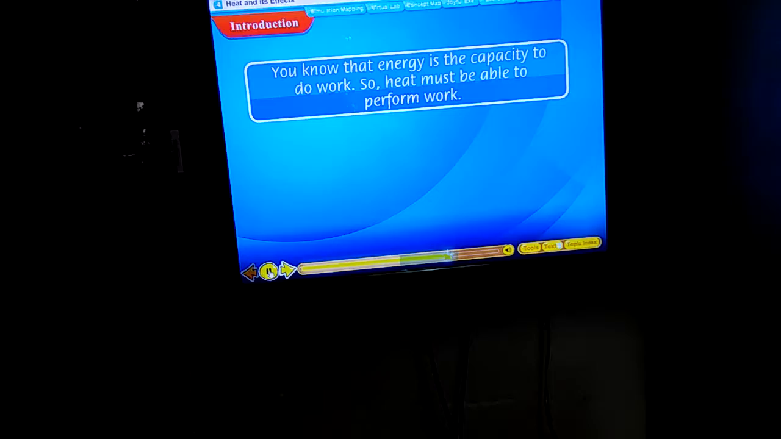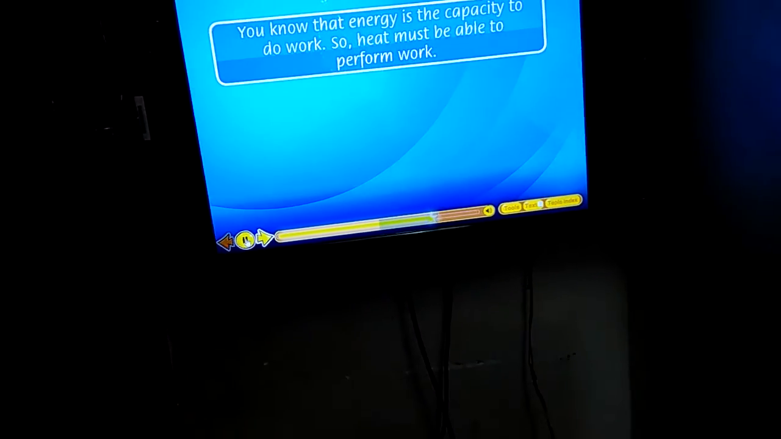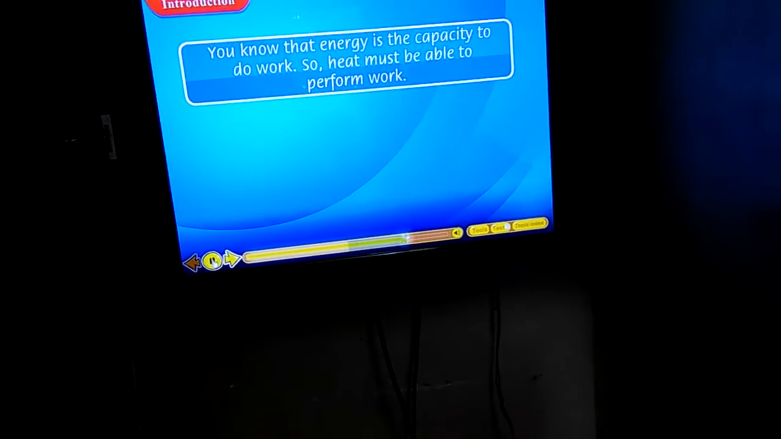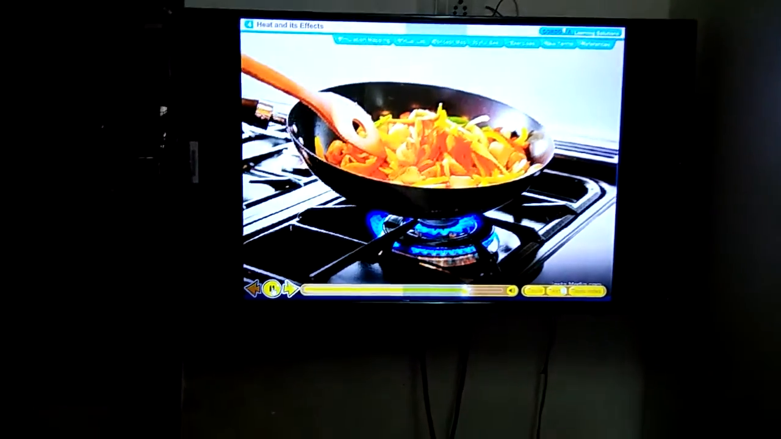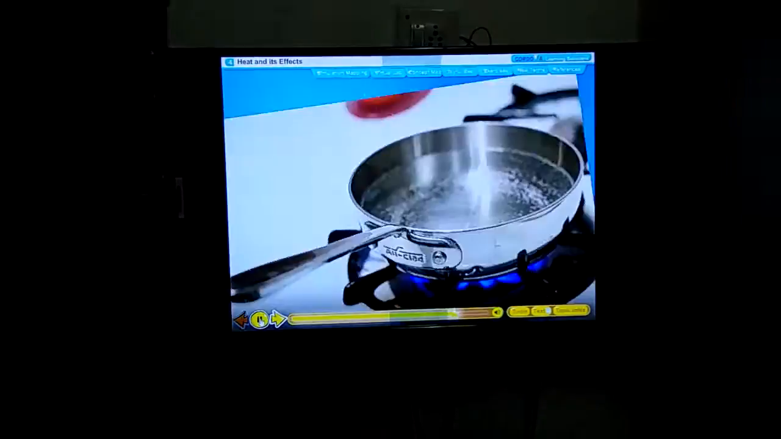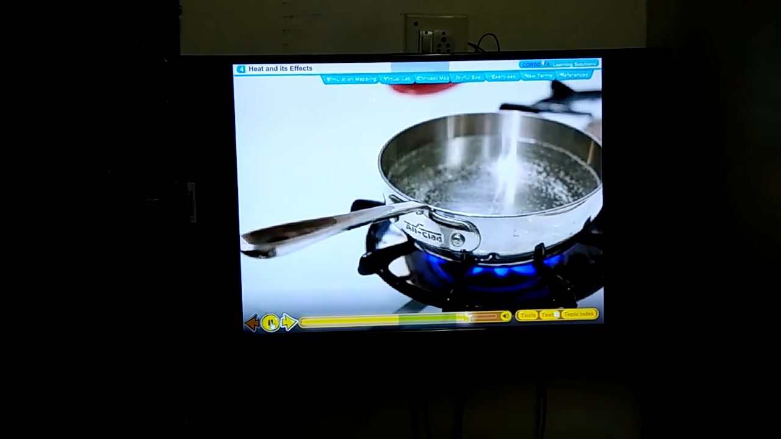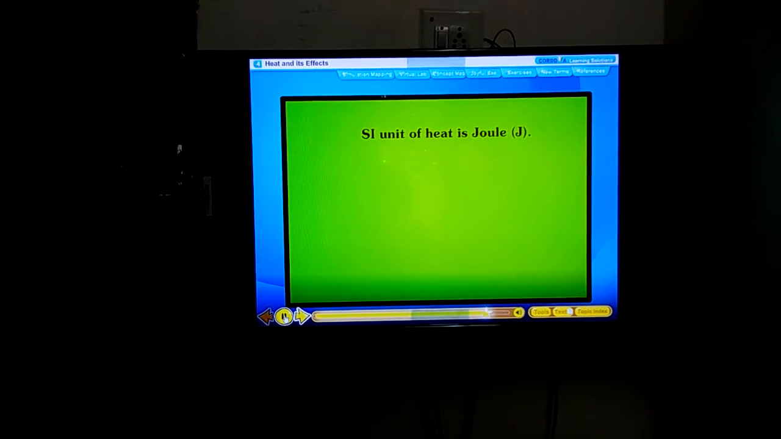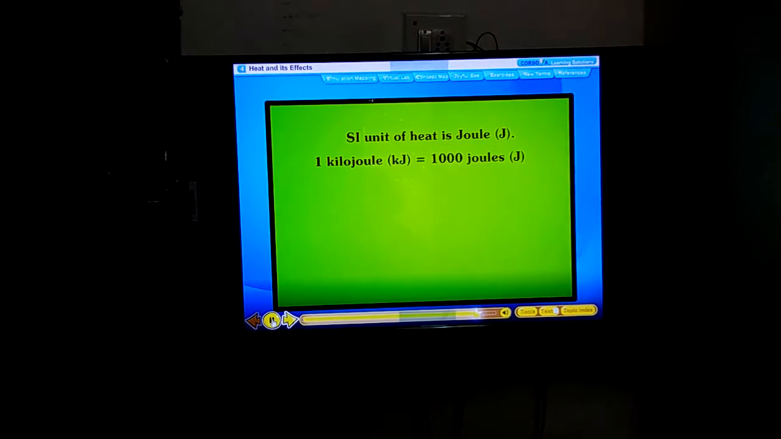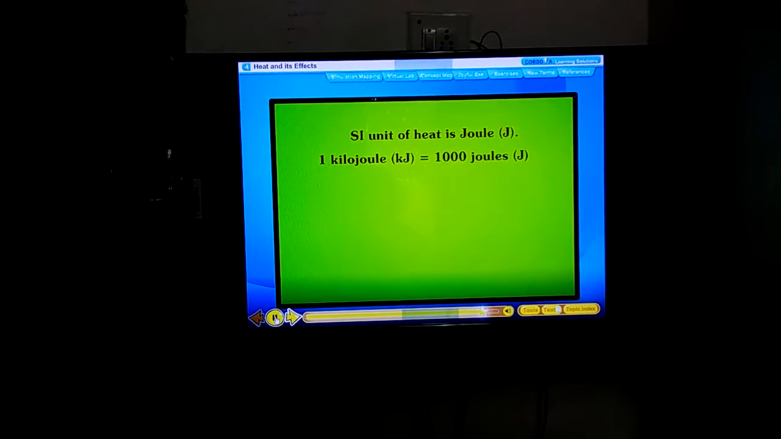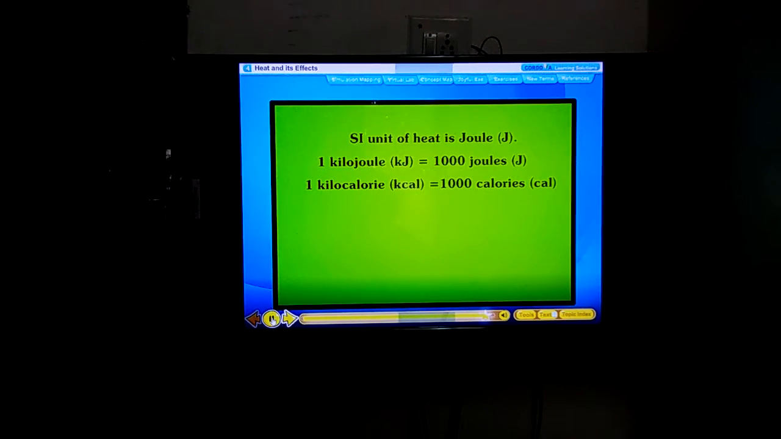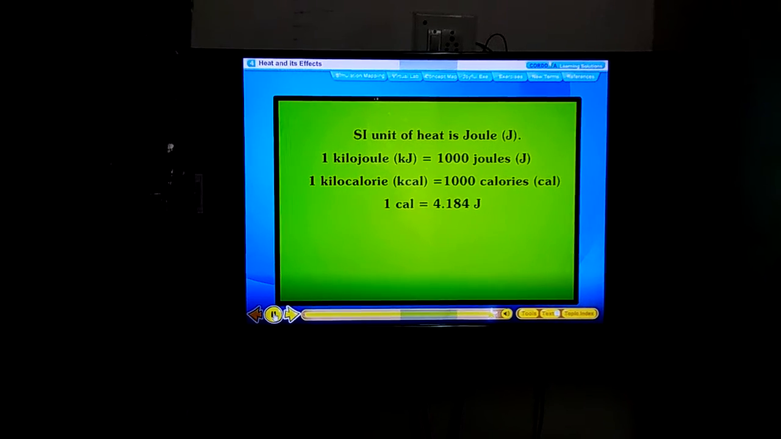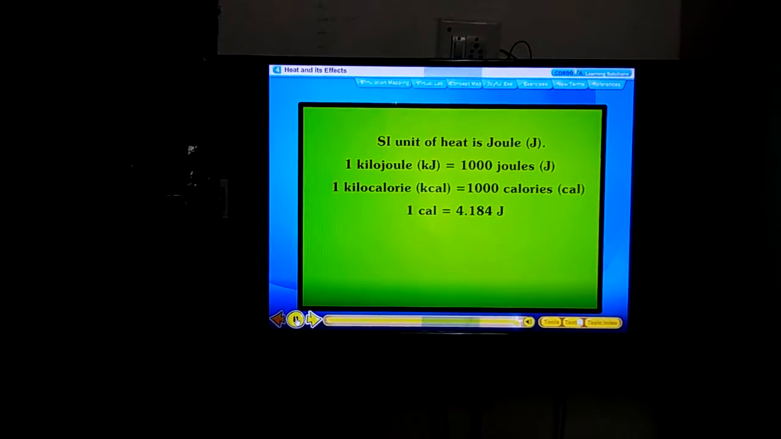You know that energy is the capacity to do work, so heat must be able to perform work. For example, in your homes, you use heat for cooking food, ironing your clothes, heating water, etc. Heat is measured in joules or calories. SI unit of heat is joule, J. 1 kilojoule, kJ, is equal to 1000 joules, J. 1 kilocalorie, kcal, is equal to 1000 calories, cal. 1 cal is equal to 4.184 joules.